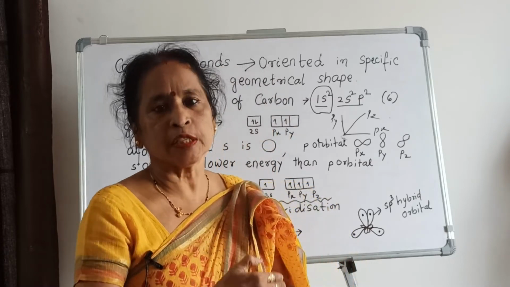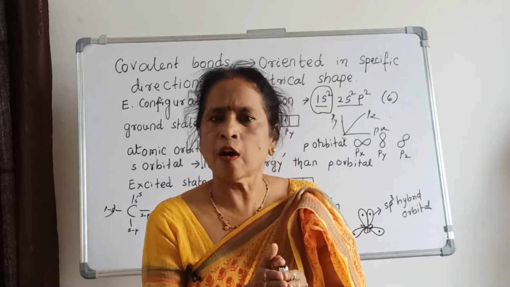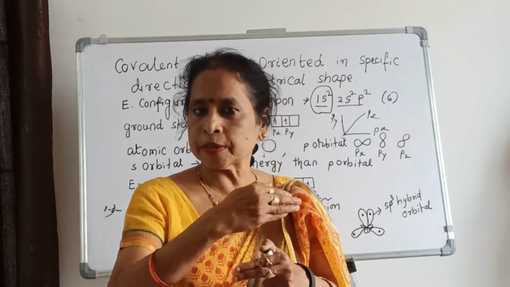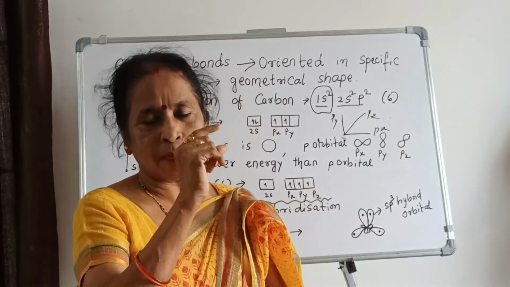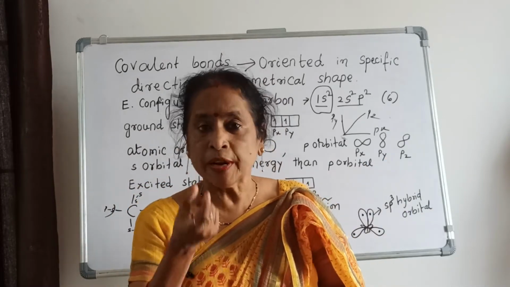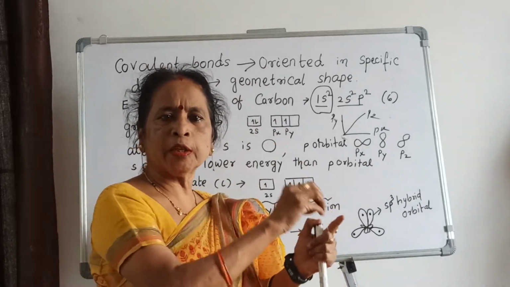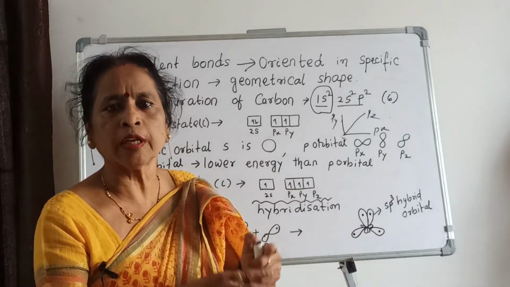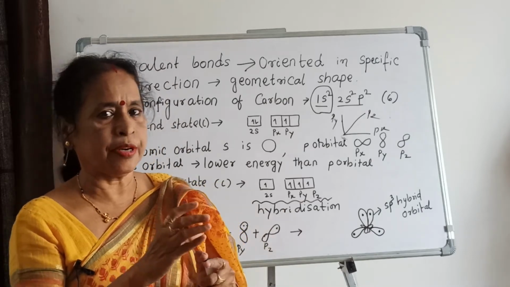Then the hybridization process is utilized. I told you what hybridization is. Hybridization means mixing of atomic orbitals having different energy levels, and after the redistribution of energy, equivalent energy in new orbitals, and those orbitals are called hybrid orbitals, and the process is called hybridization. When new hybrid orbitals are formed, you will see what orbitals are used and how many orbitals are used. Then as the process goes on, you will see what the structure of the hybridization and hybrid orbitals is.